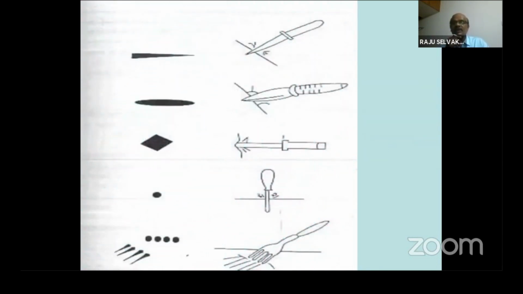So here is an example for a single-edged weapon. The first picture shows a single-edged weapon. The cutting edge is one. So you can see how it enters. It tapers from above downwards. One edge is blunt, the other angle is acute. In a double-edged weapon, both sides, both ends, are acute angles.